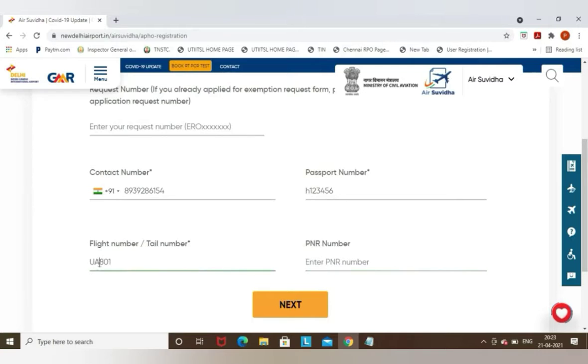And the PNR number. PNR number refers to the booking reference number. It would be at the top of your ticket. You can check your ticket copy for the PNR number or booking reference number, and you need to update it here in this column. If you are in doubt about your PNR number, you can contact the airline from where the ticket was purchased, or call the agency and get the PNR number. Normally it would be alphanumeric or alphabetic. You need to enter those details.